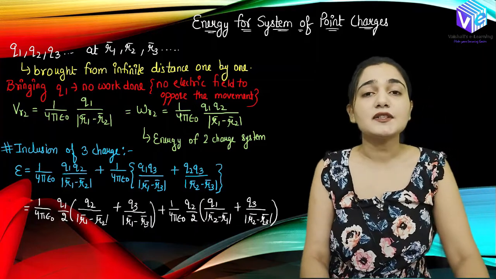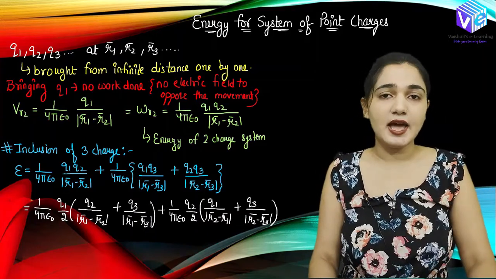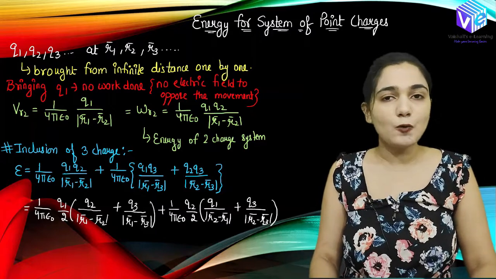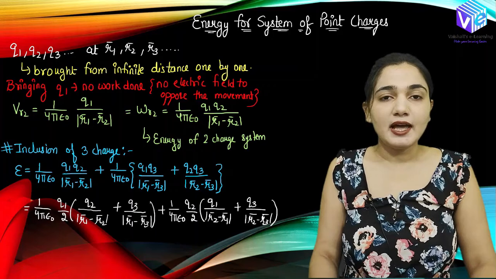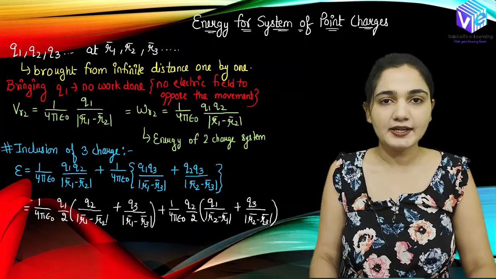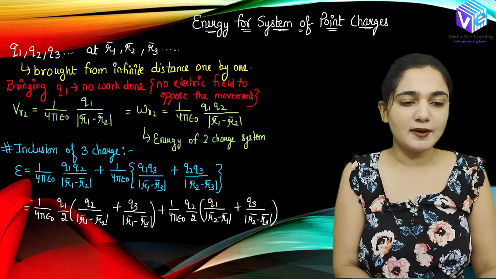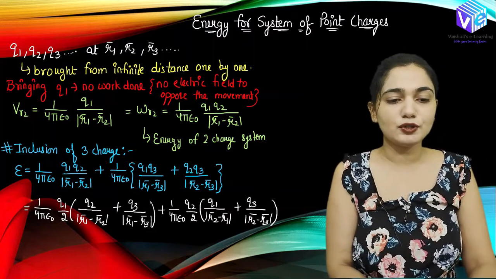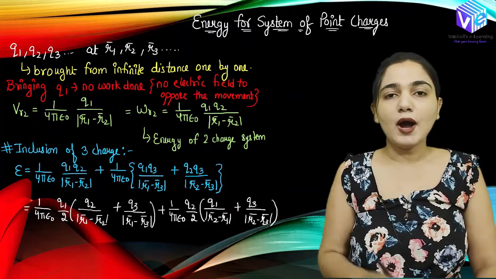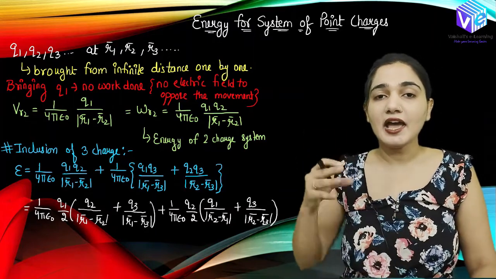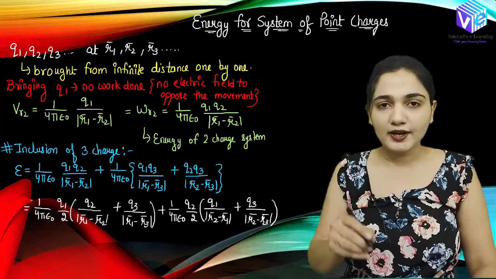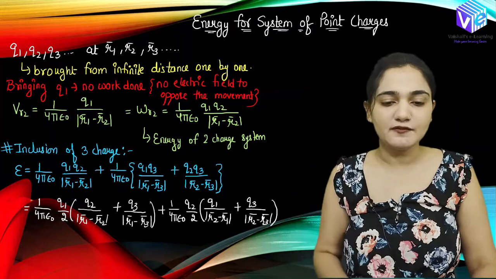Now, when we have a system of point charges and we have to find out energy for the system of point charges, how we calculate that, right? We can calculate that with the help of the potential, with the help of the work done, right? So if I have some charges Q1, Q2, Q3 at the location R1, R2 and R3, now I have considered that I have brought these charges Q1, Q2, Q3 to their respective position from the infinity, right?